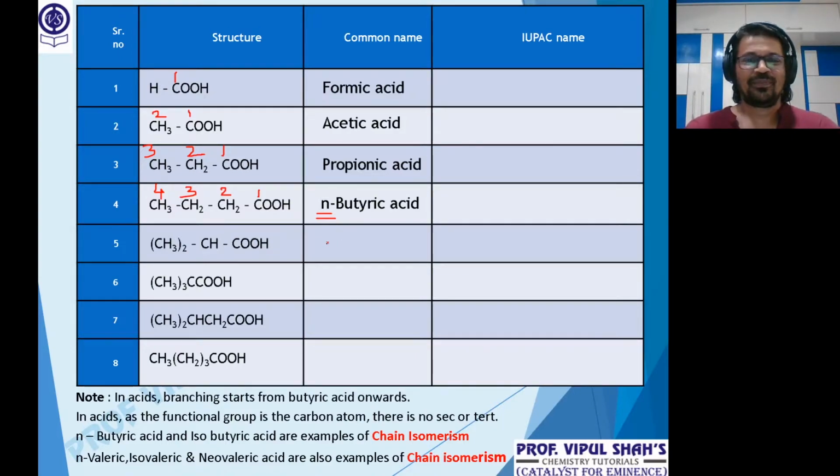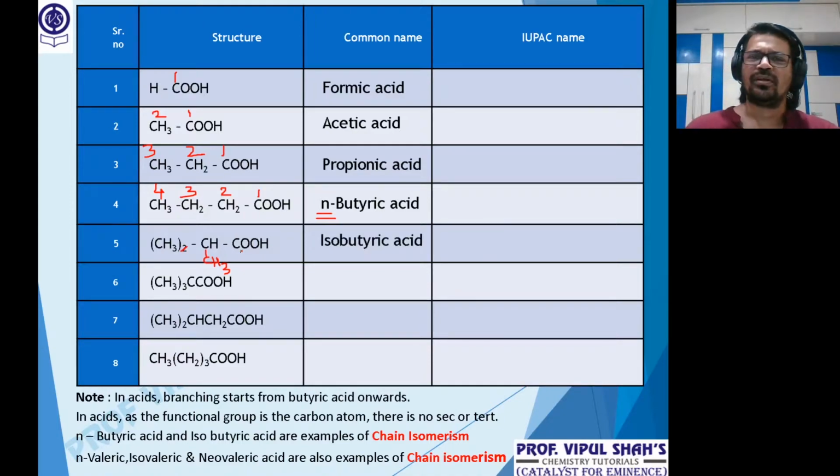Okay, that's one. Second is interesting. I want everybody to concentrate. What will this be? CH3 twice CH. Meaning one CH3 is, this is the condensed formula. If I remove, there is one methyl group here like this. The branch carbon is attached to a 2-methyl. What is that called? Yes, it's iso. Total how many carbon atoms? 4. 1, 2, 3, 4. So what will you call this? Isobutyric acid. That's the name.